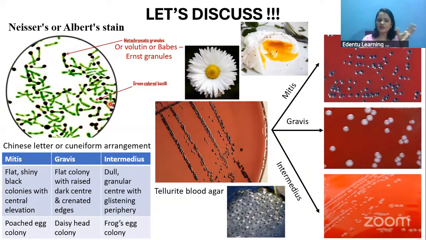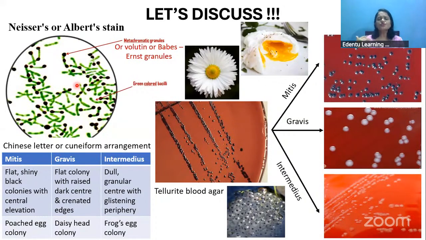And at the terminal ends of these bacilli, you'll be able to see purple-blue colored round structures; those are the metachromatic granules. They are also called volutin or Babes-Ernst granules or the polar bodies. So this is the granule and this is the bacilli. This is the special stain of Corynebacterium.